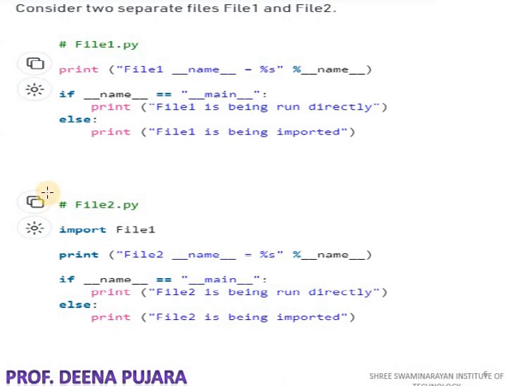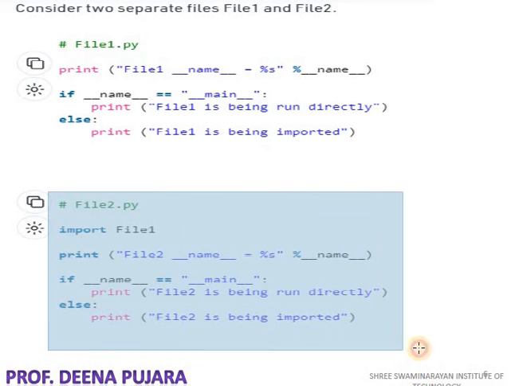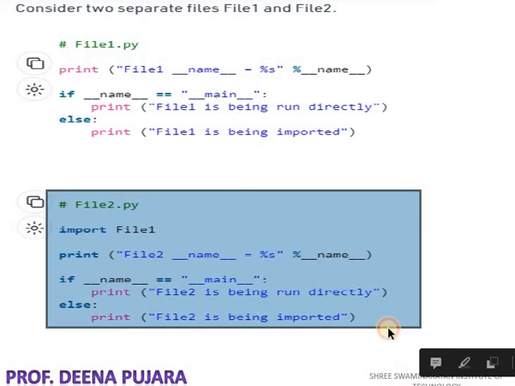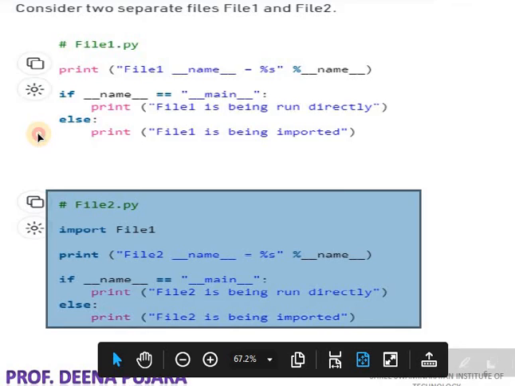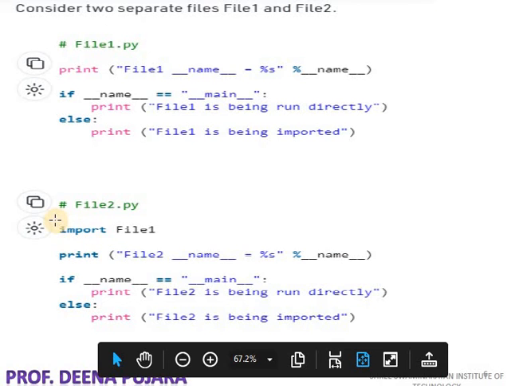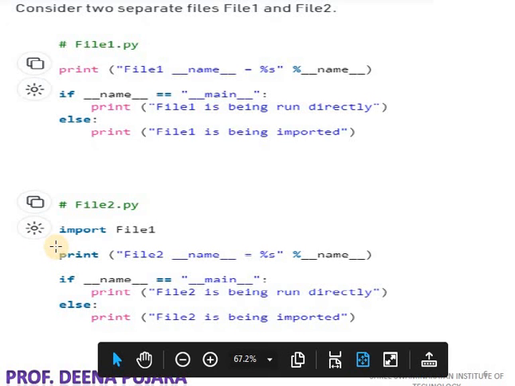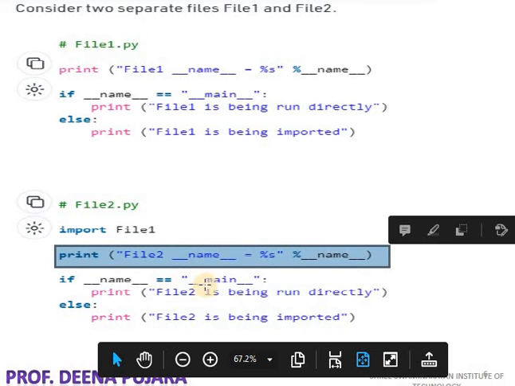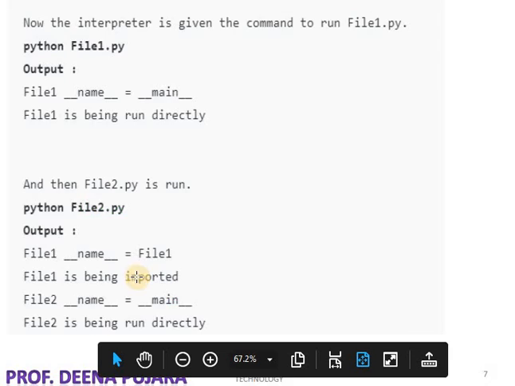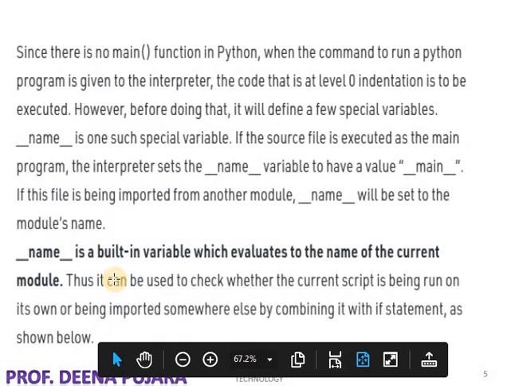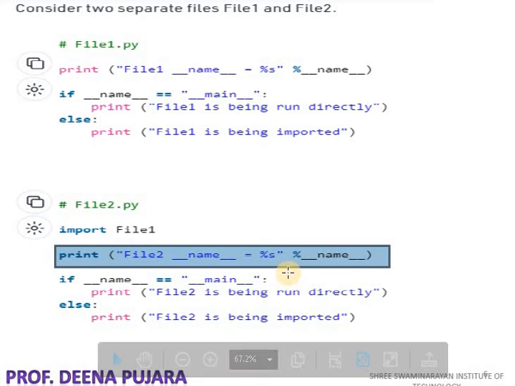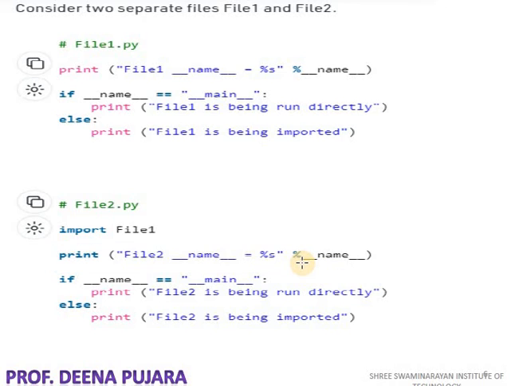But in this second program, file2.py, I am importing the first file, import file1. Now the Python interpreter checks that file2.py is calling file1. So what is the value of __name__?